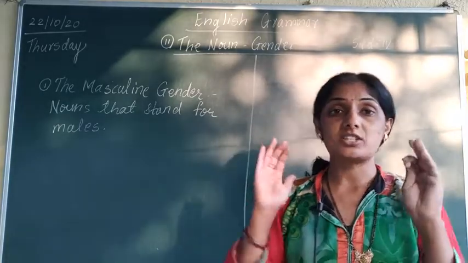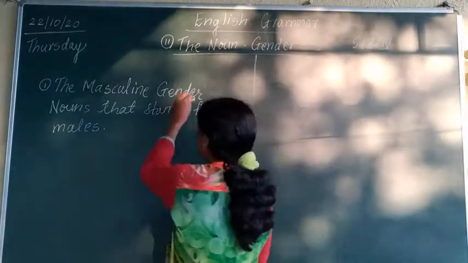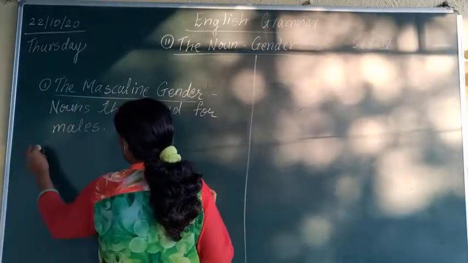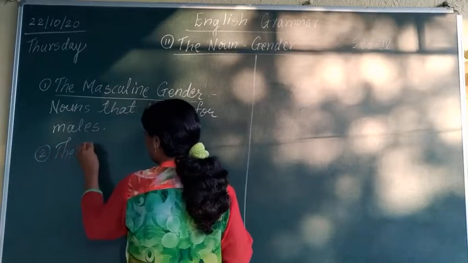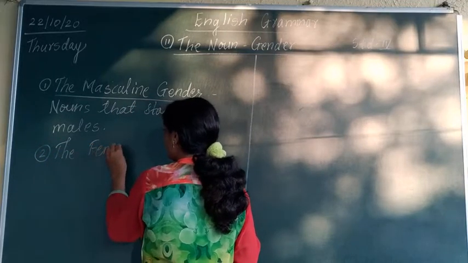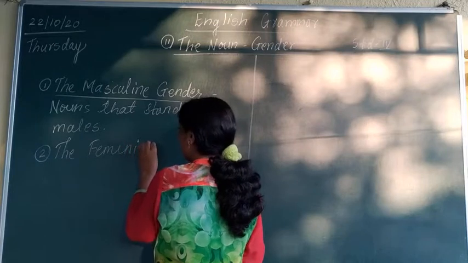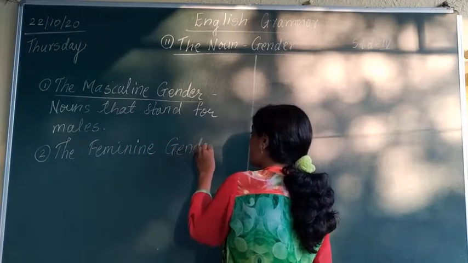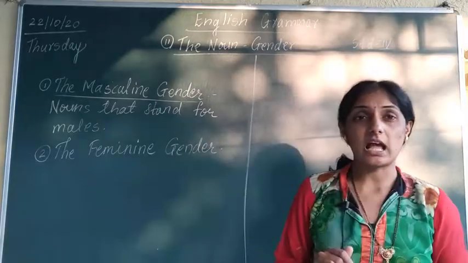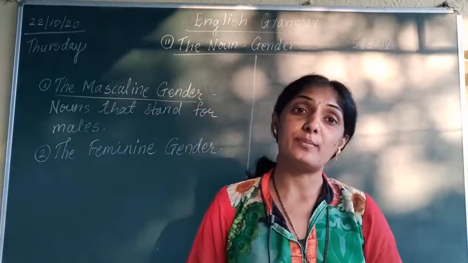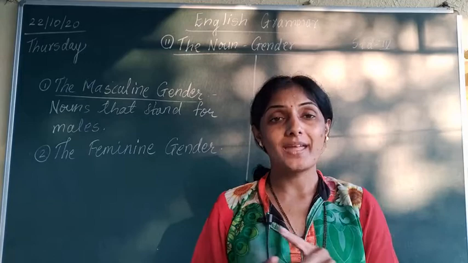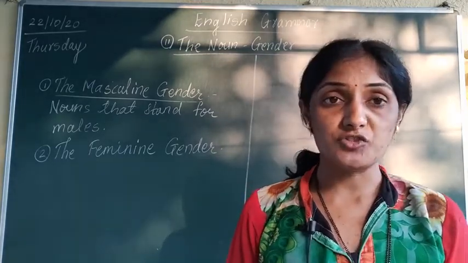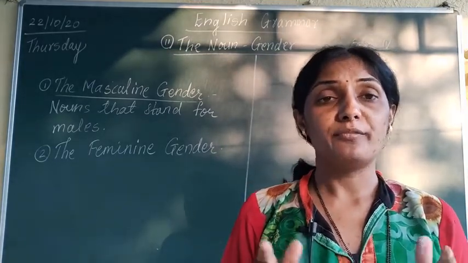The nouns that stand for females are known as the feminine gender. All ladies or all females are known as feminine gender. All males are known as masculine gender. All females are known as feminine gender.